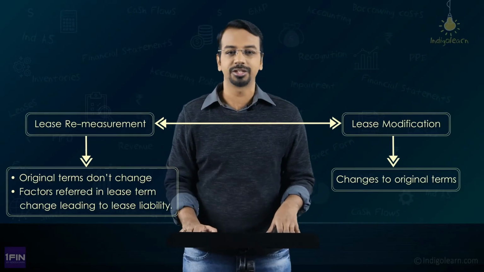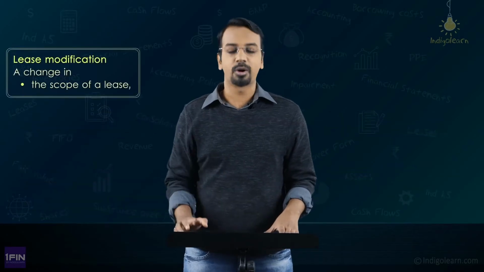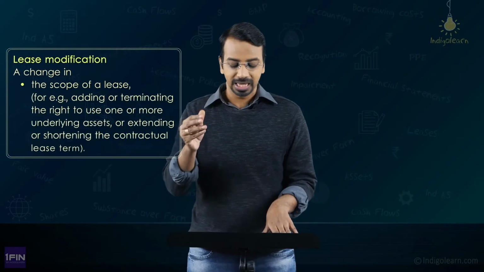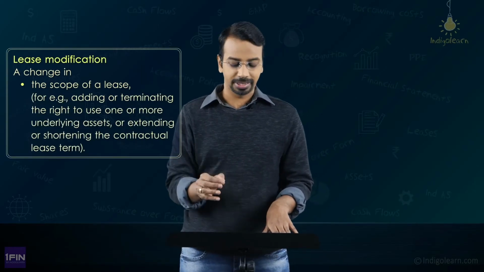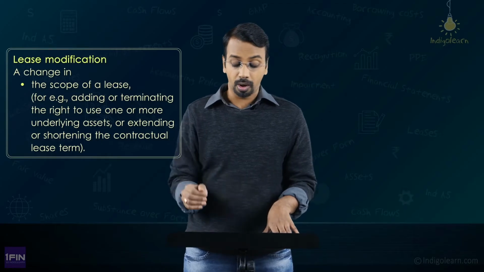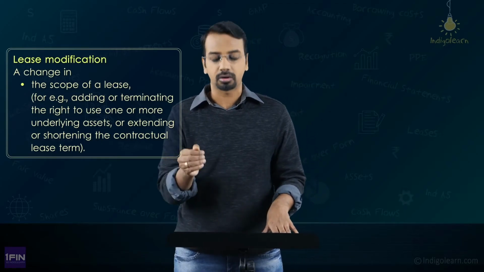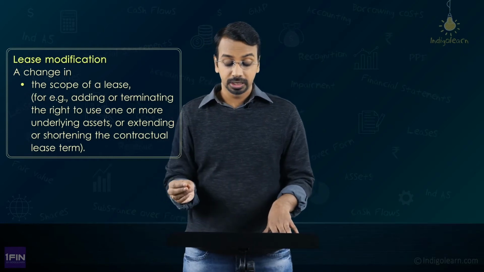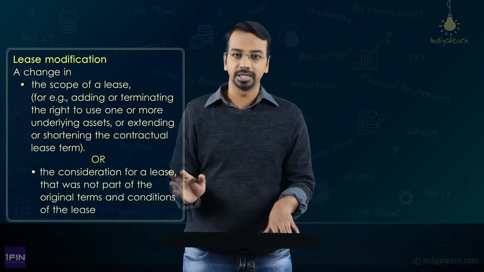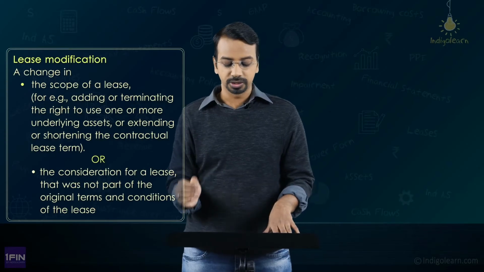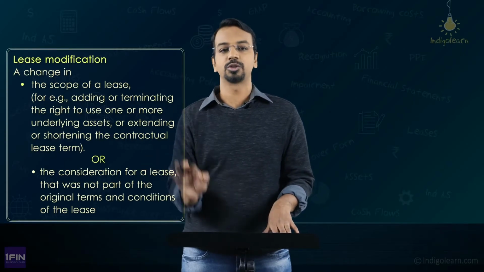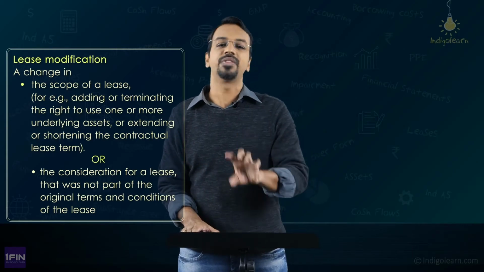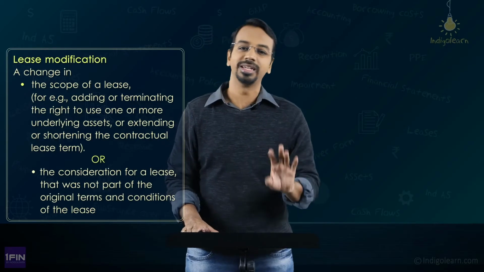So, if you look at the definition, it says a lease modification is a change. So, when I say change in the scope of a lease, it could mean adding or terminating the right to use one or more underlying assets, or extending or shortening the contractual lease term. Okay. So, that is what is change in the scope of lease, or a change in the consideration for lease that was not part of the original terms and conditions of the lease. So, whatever was not a part of the original terms and conditions, if that part is being changed, that is what is called lease modification.